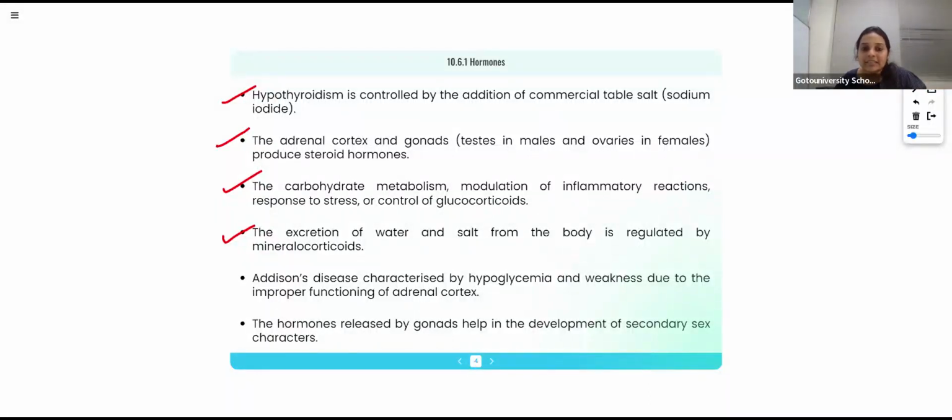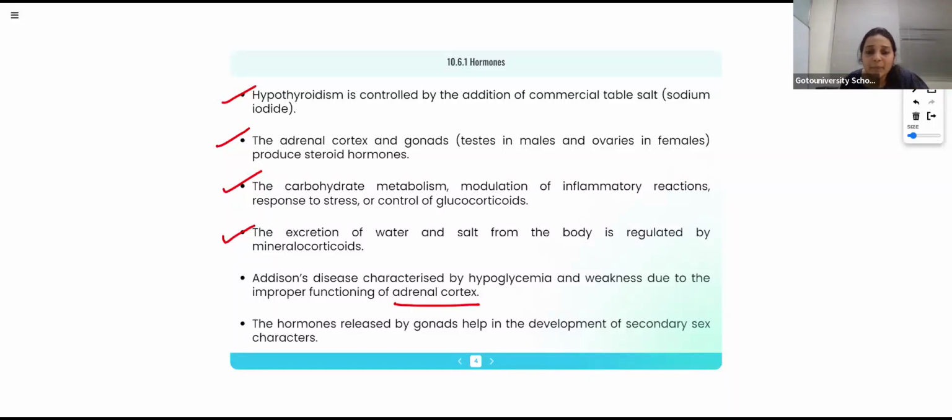Addison's disease is due to the improper functioning of the adrenal cortex. When the body parts or hormones have a deficiency, they cannot function well, right? So they will cause some body conditions. Addison's disease is also characterized by the same.